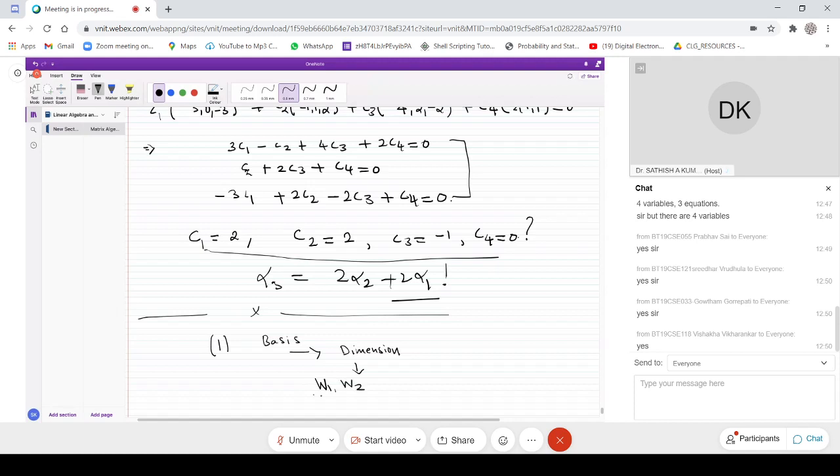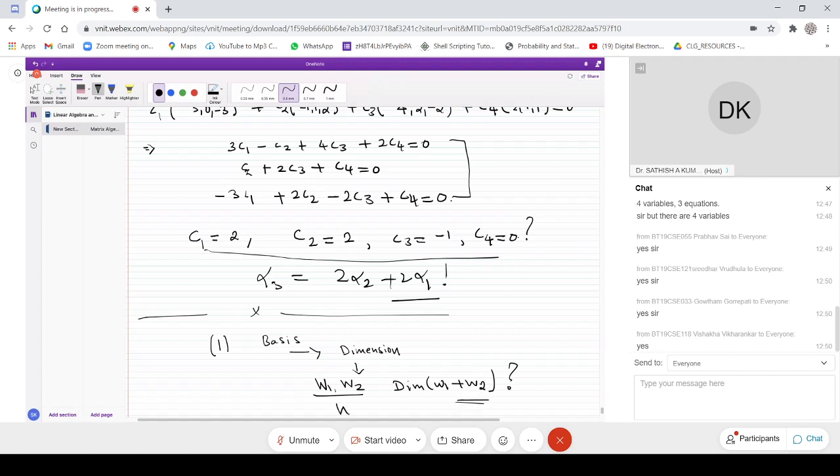If W1 and W2 are subspaces, what is the dimension of W1 plus W2? Addition and dimension cannot be separated, so what will be the equation for the dimension of W1 plus W2?